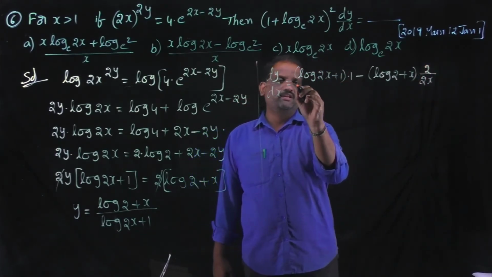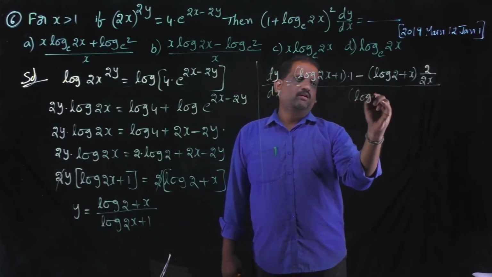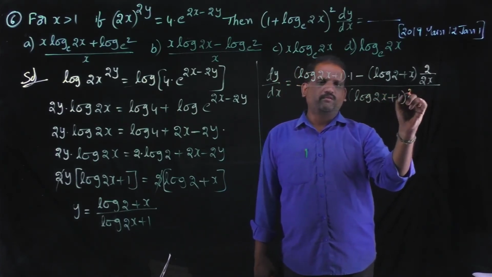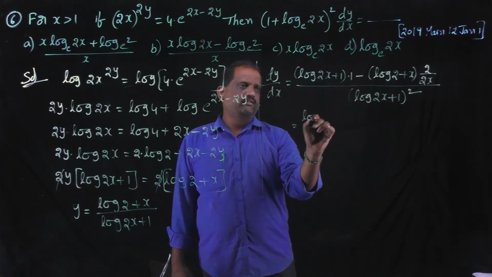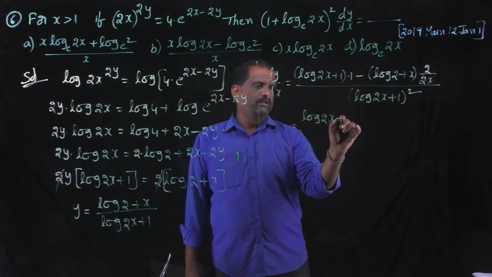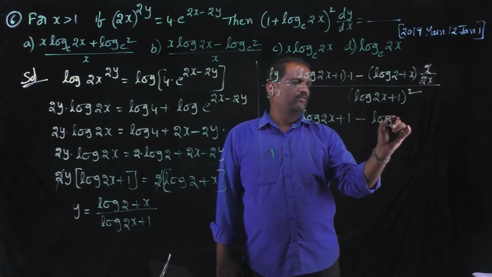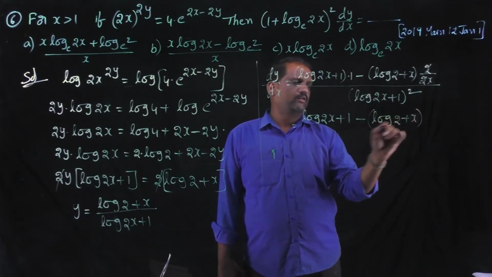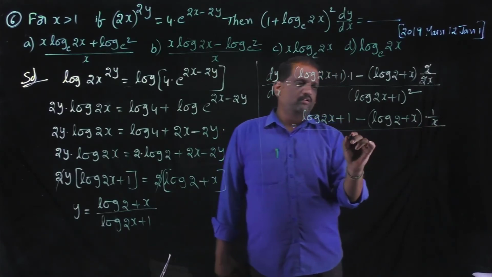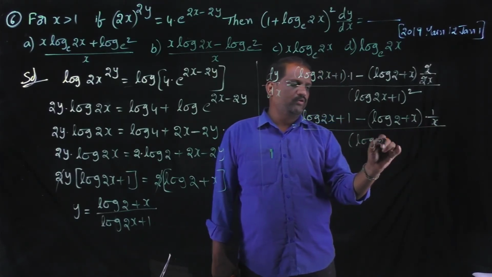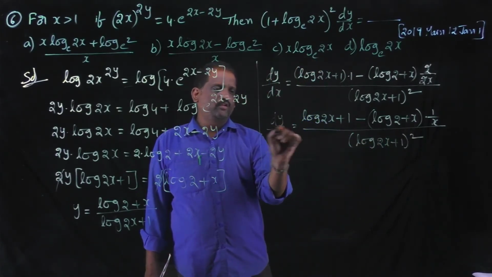There is no necessity to write 0, by denominator square, that is log 2x plus 1 whole square. Log 2x plus 1 minus, here 2 cancel, log 2 plus x into 1 by x, by log 2x plus 1 whole square. This is the value of dy by dx.